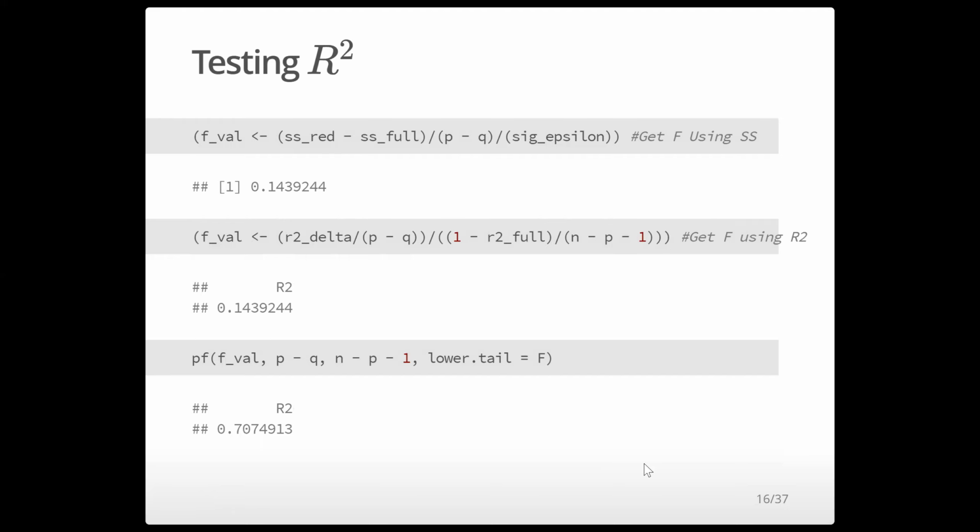And then my F, I can plug into either the sums of squares version or the R squared version and get the same F statistic here. So this is just plugging into the formulas that we saw a few slides back. And so we see the F is very small, it's 0.14. And so I can then plug that in. You can ignore that this says R squared. That's just because I used the R squared to compute it here. So I can plug into the pf function to get my p-value.